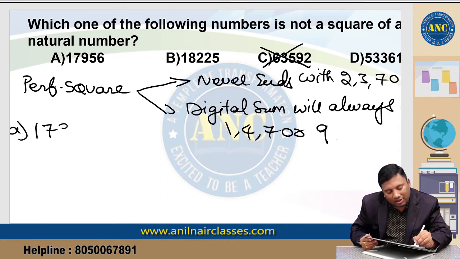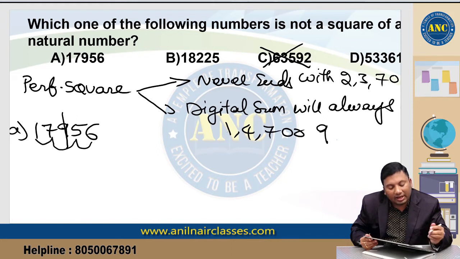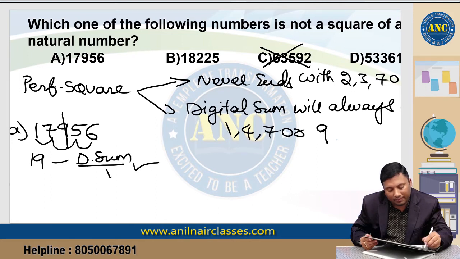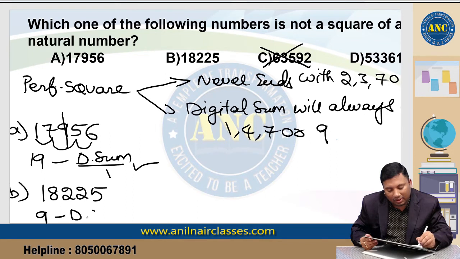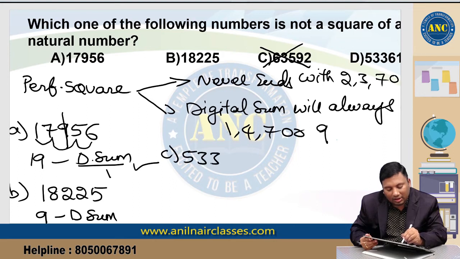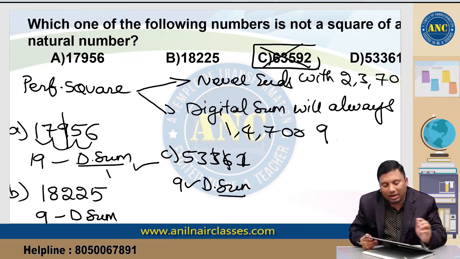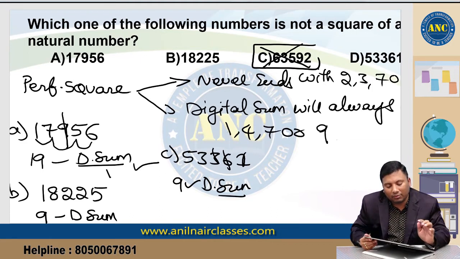First option, 17956. Let us use the digital sum. 9 is eliminated. 6 plus 5 is 11, 11 plus 7 is 18, 18 plus 1 is 19. The digital sum of 19 is 1. This could be a possibility. Second one, 18225. 9 plus 9 is 18, digital sum 9. This could be a possibility. Third one, 53361. Digital sum 6 plus 3 is 9. This could be a possibility. That means based upon this logic, we are able to eliminate only one number.